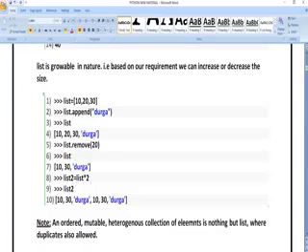Next, list 2 is equal to list into 2. This means I am going to create a new list. What is the name of my new list? List 2. List into 2 means it is going to print our old list 2 times. That means 10, 30, Durga, 10, 30, Durga.